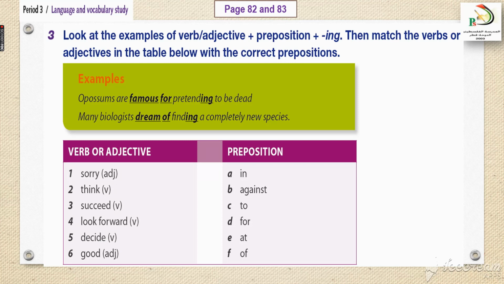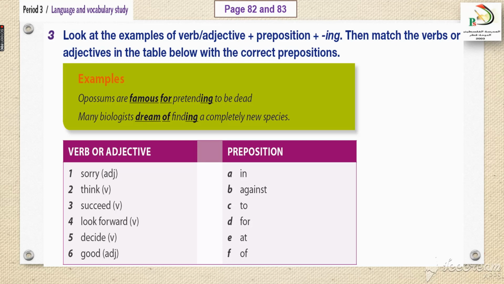Many biologists dream of finding. So after dream, we will use of, and then the ing form of the verb, which is finding. Now we have here 6 verbs and adjectives. We have to match them with the correct preposition. Pause the video here and solve the exercise, which is very easy. You just have to match sorry with the correct preposition.